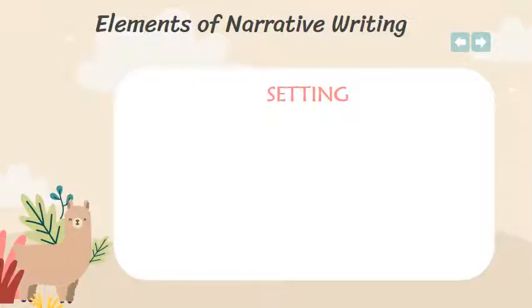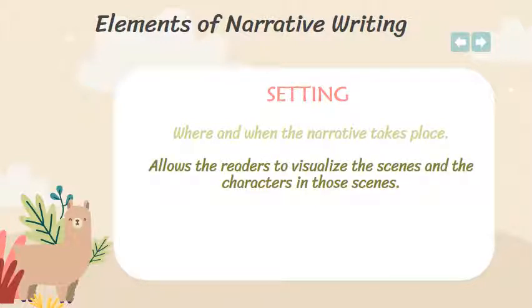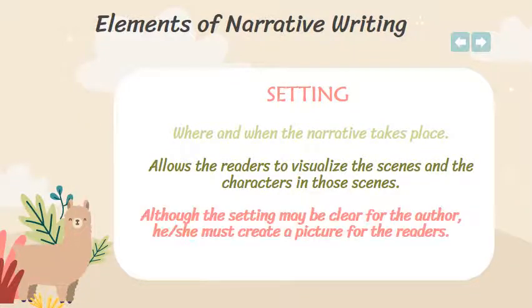The second element is the setting. We all know that any story should have time and place. Where and when the narrative takes place. Where for the place and when for the time. The setting allows the readers to visualize the scenes and the characters in those scenes. Although the setting may be clear for the author, he or she must create a picture for the reader. So you have to try your best in order to let the reader imagine the story in front of him or her.